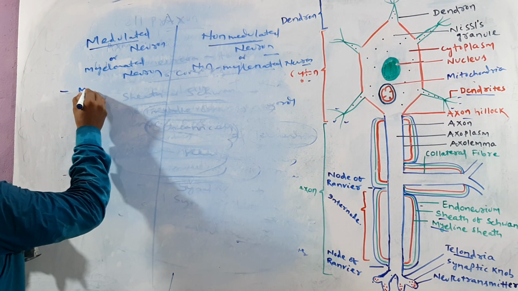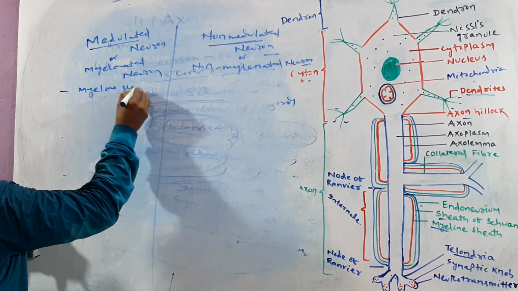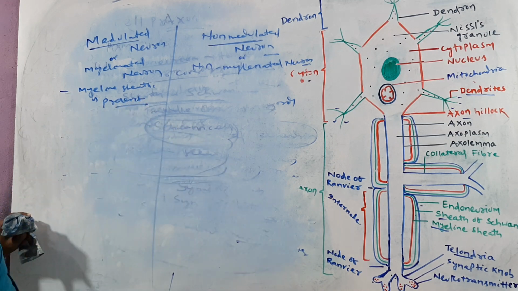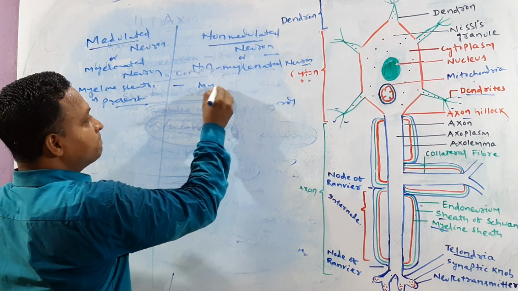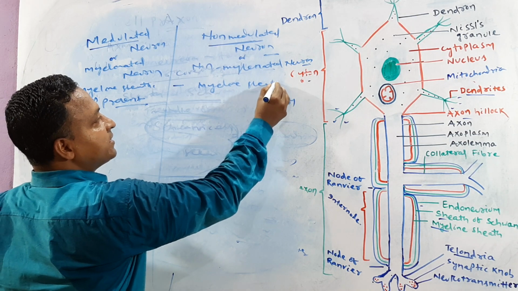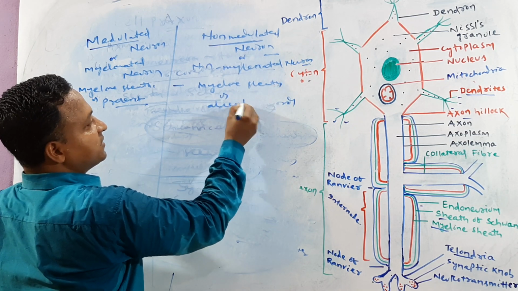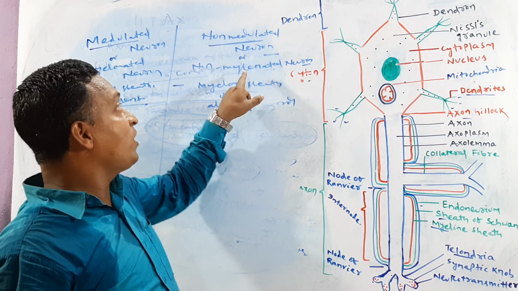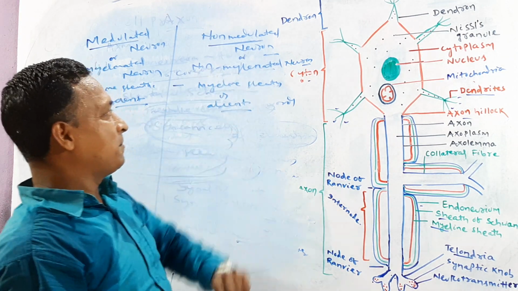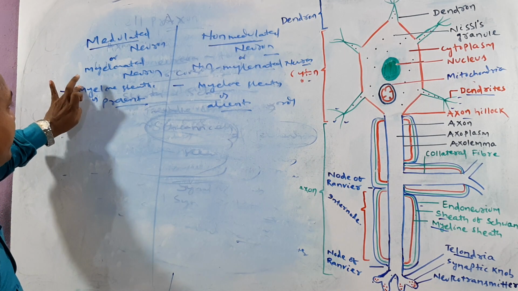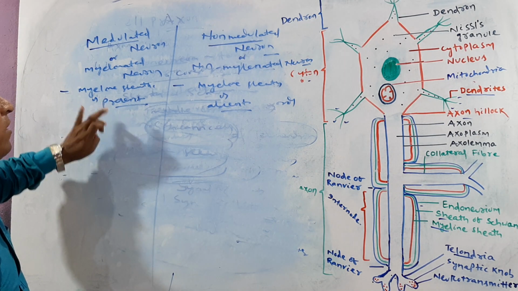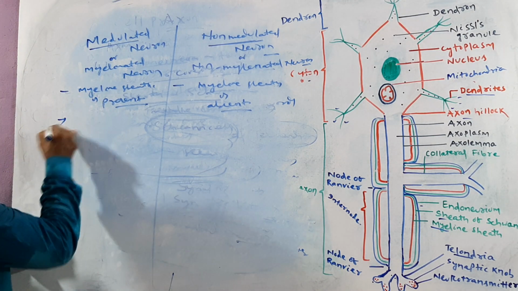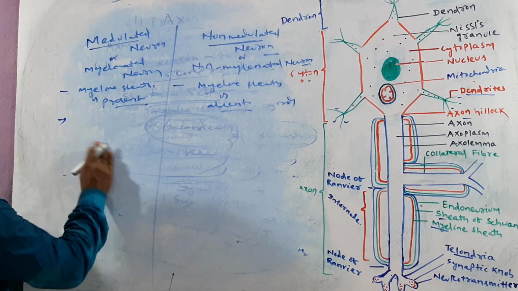Here, myelin sheath is present. In this type of neuron, myelin sheath is absent, so we can call that non-myelinated neuron. Here, myelin sheath is present, so we can call that medullated neuron. Due to the presence of the myelin sheath, these are